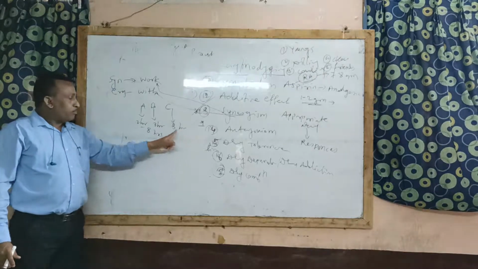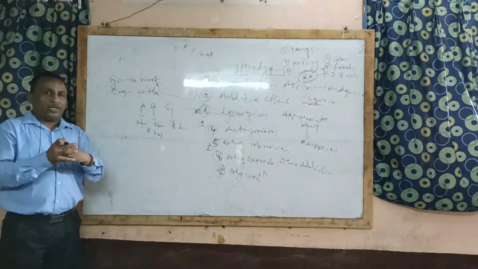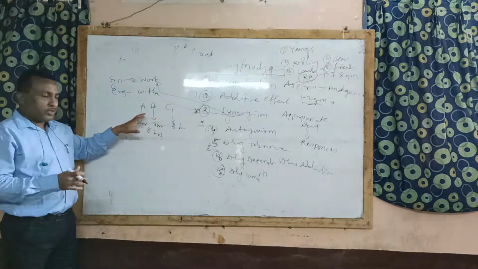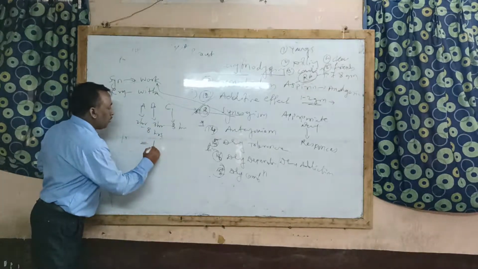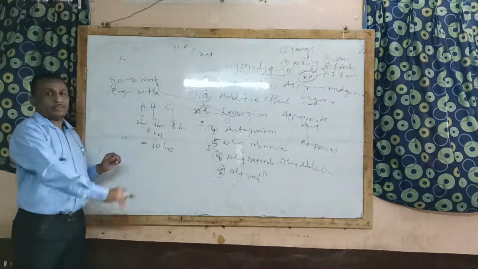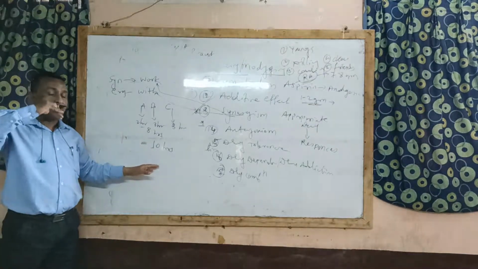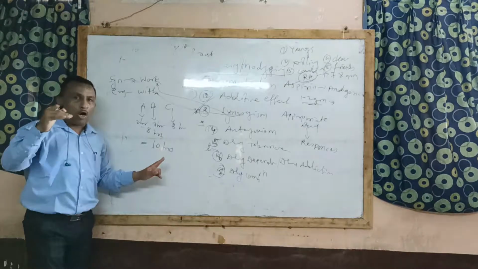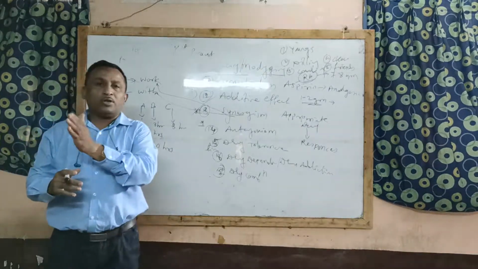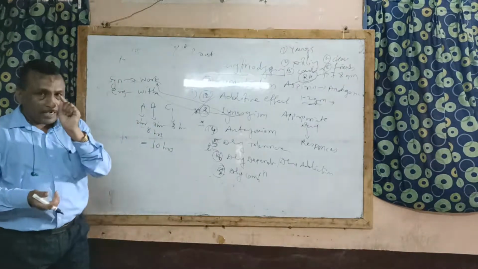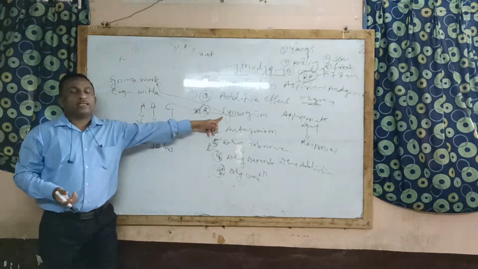But when A, B, C are given in combination, the total pharmacological action may be up to 10 hours. Individually 8 hours, but in combination the duration of action of the drug increases, or there is an increase in pharmacological responses of the drug. That phenomenon is called as synergism.